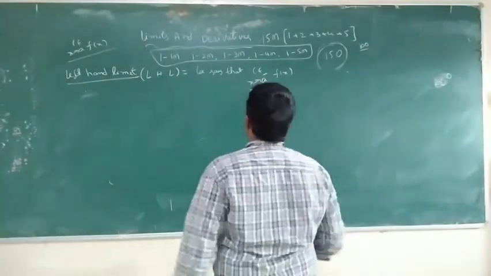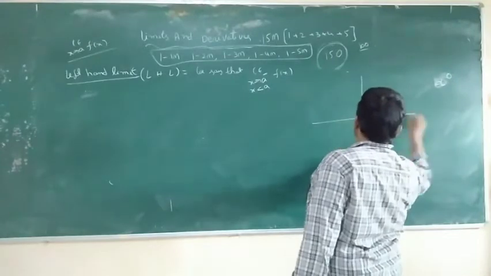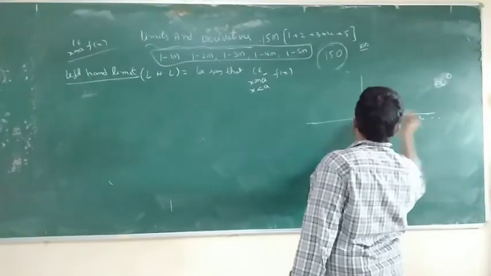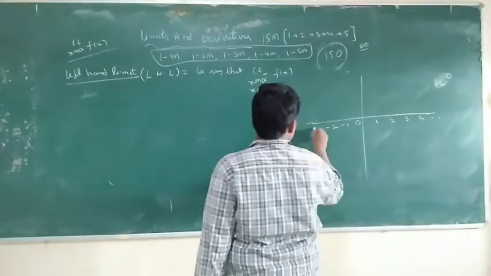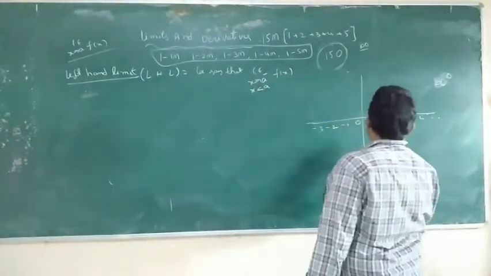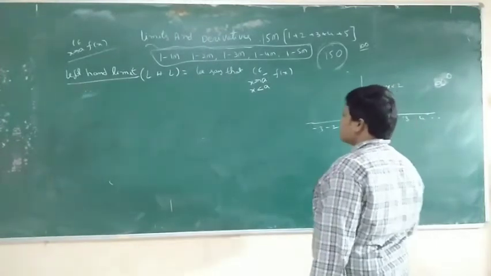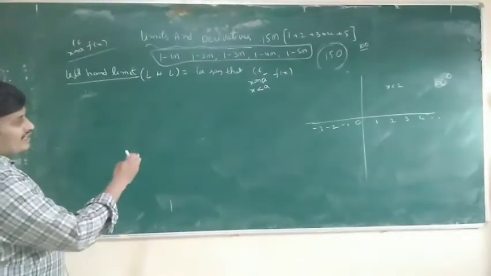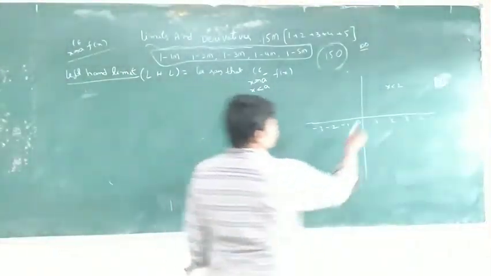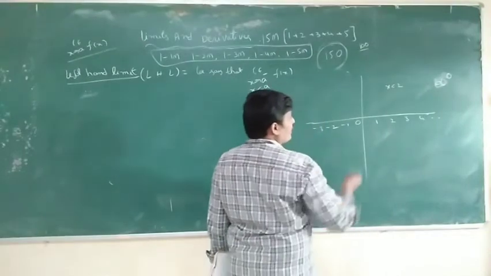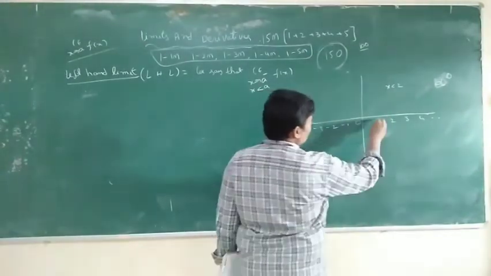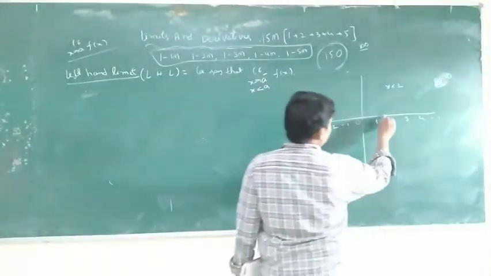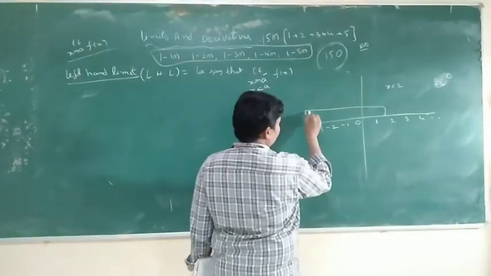X less than a, this is the real line. For example, this is the real line: 0, 1, 2, 3, 4 and so on, minus 1, minus 2, minus 3 and so on. For example, x less than 2 means the x value approaches a nearby value, x approaches near to 1. The line goes from right to left.